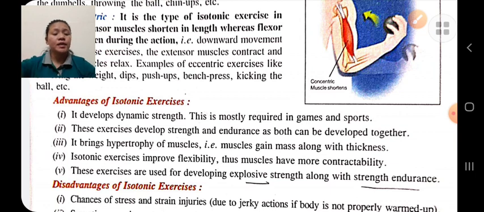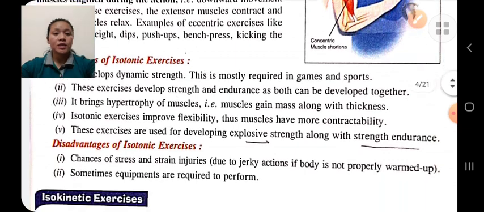The muscles gain mass along with thickness. In isotonic exercise, the flexibility of the muscles improves, and it helps in developing explosive strength as well as strength endurance.